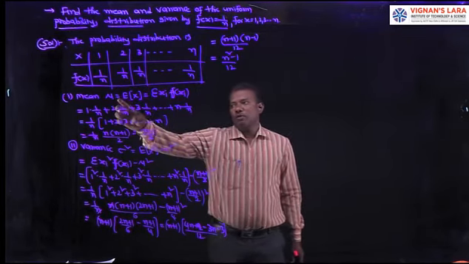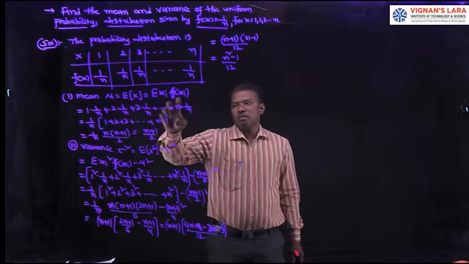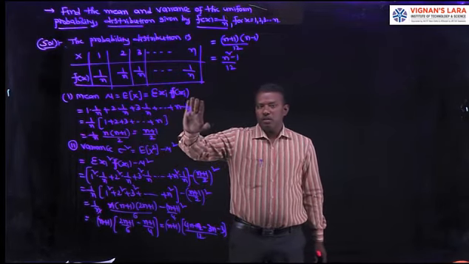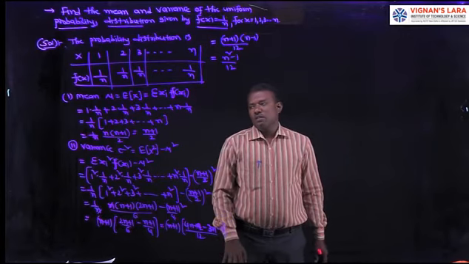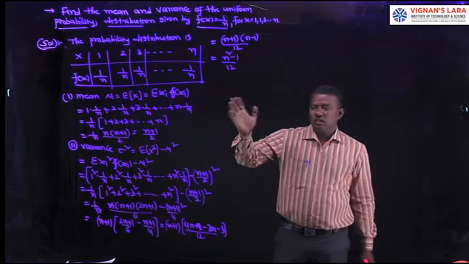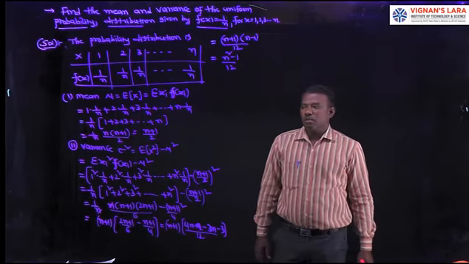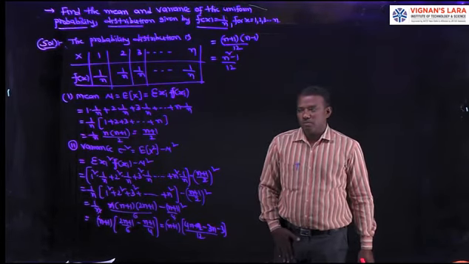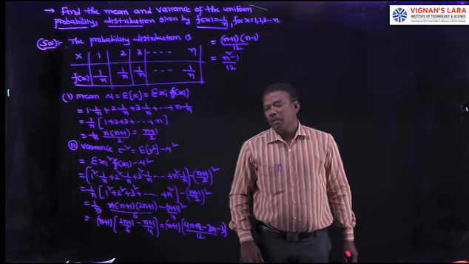Then mean mu equal to E of x equal to sigma xi into f of xi. Instead of p, here f is there. That is the difference. That is 1 by n into (1 plus 2 plus 3 plus ... n). That is the sum of the first n integers. Its formula is n into (n plus 1) by 2. Then its simplified value is (n plus 1) by 2.